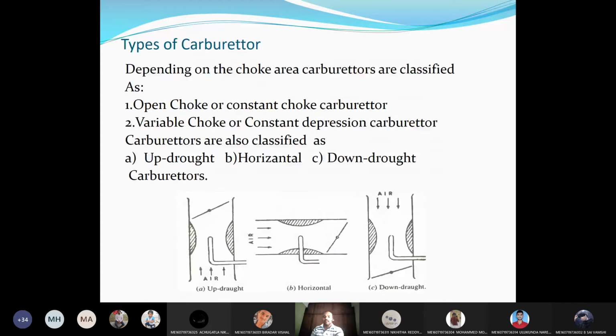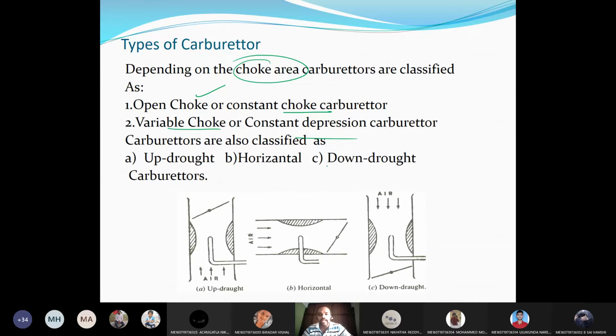And types of carburetor: depending on the choke area, carburetors are classified as open choke or constant choke, and variable choke or constant depression. So two types of carburetors are there. The first classification is based on the choke area, and the second is based on the movement of air.